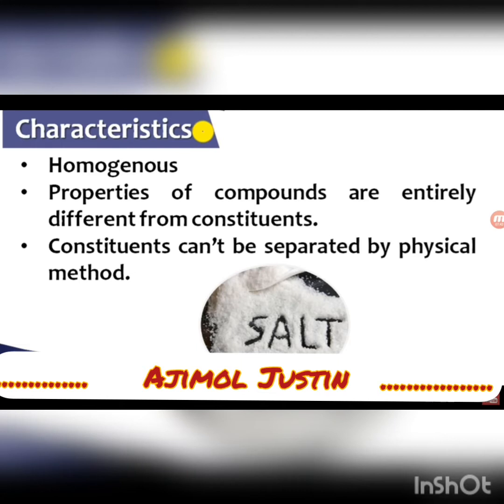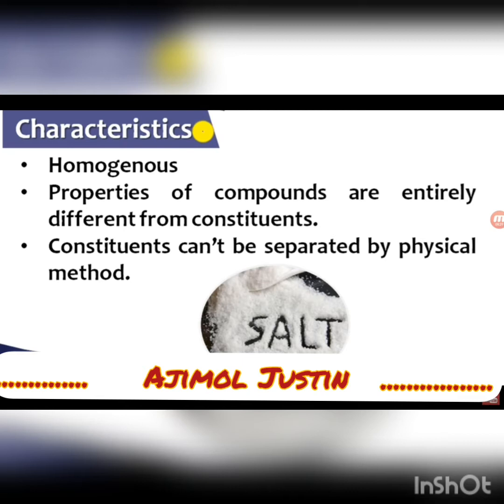What are the characteristics of a compound? They are homogeneous. They are made up of only one kind of particle, same everywhere. The properties of compounds are entirely different from the constituents. If hydrogen and oxygen together form water, you know the characteristic of hydrogen: it is a gas. Oxygen is also a gas. But what is water? Water is not a gas. It is a liquid. So it is entirely different. In the same way, the properties of compounds are entirely different from the constituents.